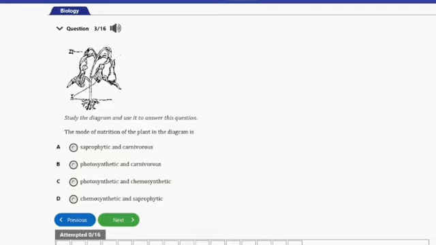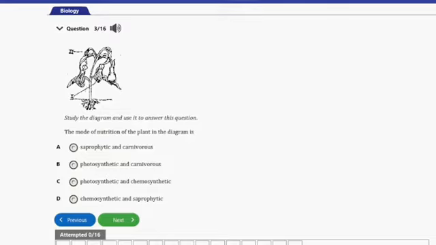So this is a carnivorous plant, and as such, since it has chlorophyll, it will also be able to carry out photosynthesis, and as such, its mode of nutrition can be seen as both photosynthetic and carnivorous. So that's it for this question.